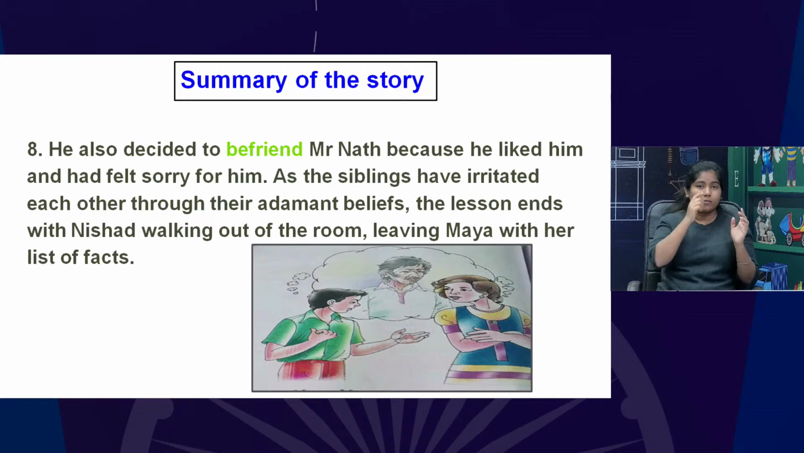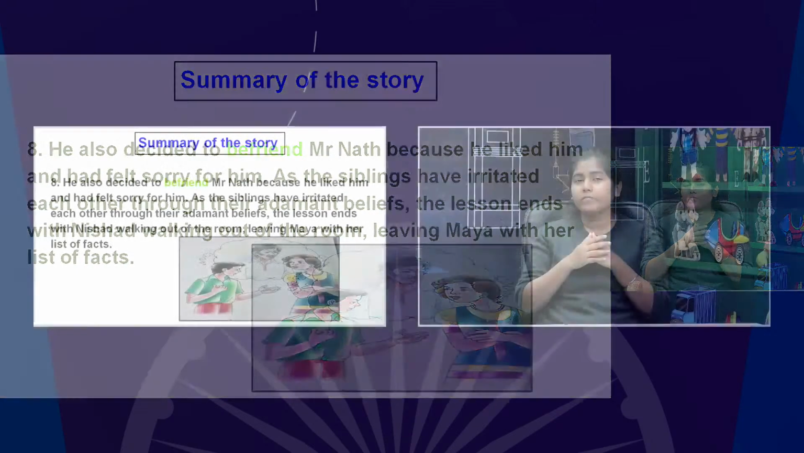But is it right that they are moving in different directions, or will Maya one day realize that maybe she was wrong and she could listen to Nishad? Yes, it can be possible. So from this lesson, what did we learn? I think we should not think about anyone like this, and we should not make any of our perspective or decision towards any person that he or she is like this only.